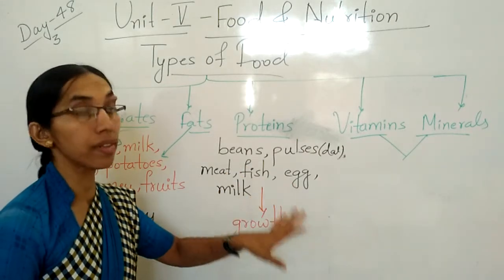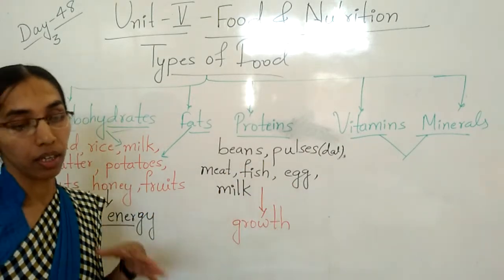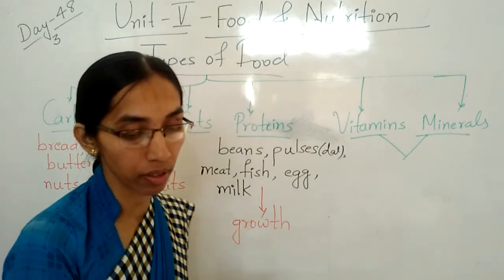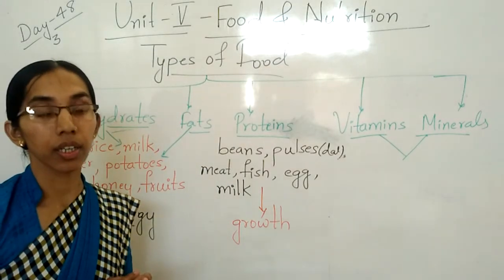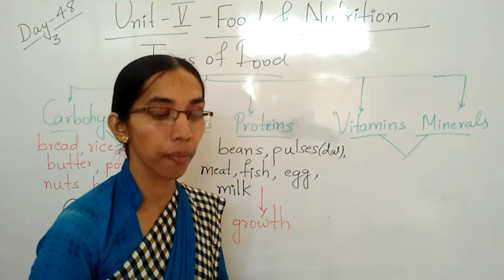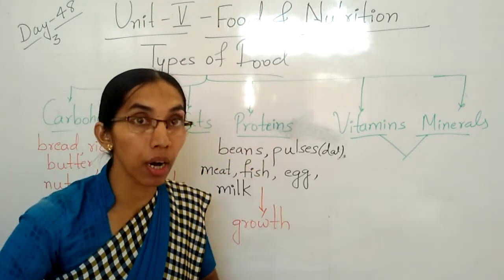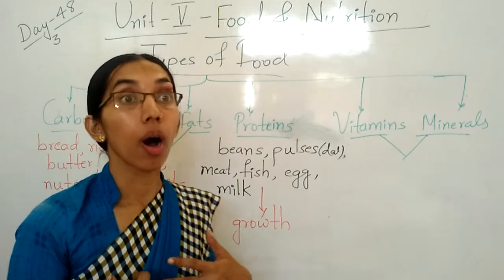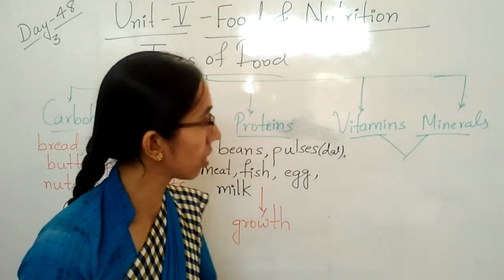Vitamins and minerals are required in very little quantities. Clear children? They are very important for the proper functioning of our body.